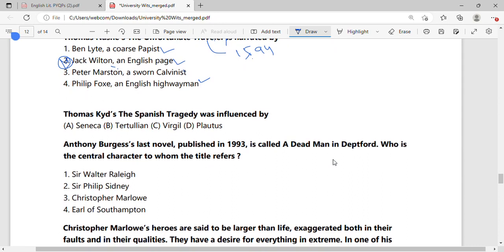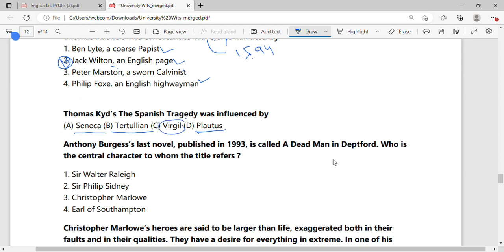Now, let's move further. Thomas Kyd, the Spanish Tragedy, was influenced by Seneca, Tertullian, Virgil, or Plautus. It was Seneca, obviously. Now, Tertullian and Plautus had influenced the comedies of that era, and Virgil had influenced the poetry.